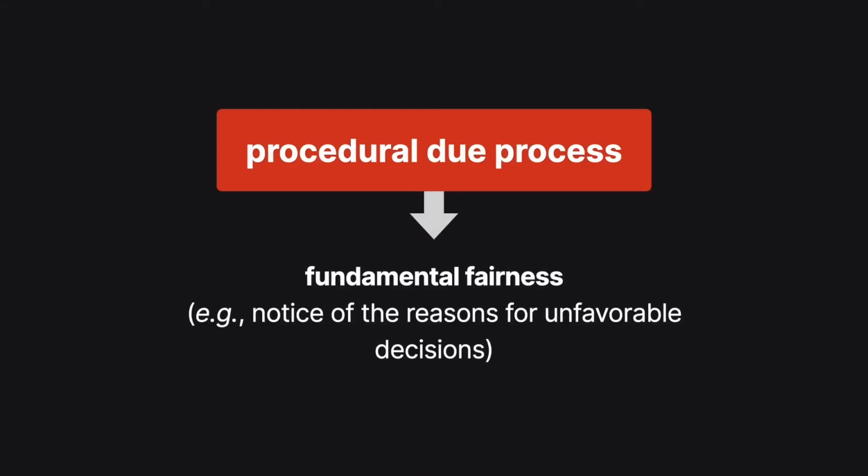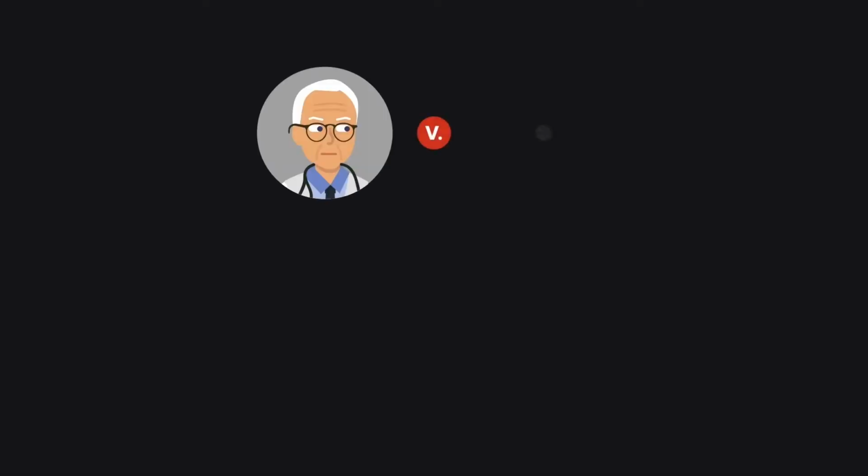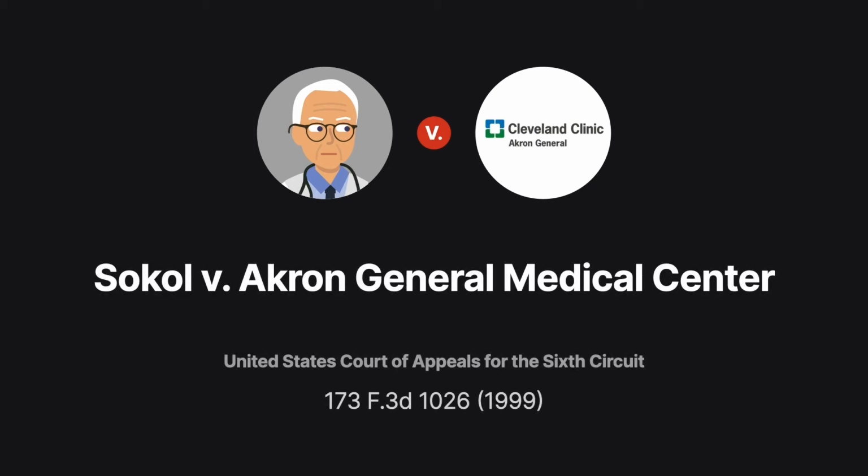Procedural due process refers to fundamental fairness, including notice of the reasons for unfavorable decisions. The Sixth Circuit considered procedural due process in the context of a hospital's decision to limit a heart surgeon's clinical privileges in Sokol versus Akron General Medical Center.